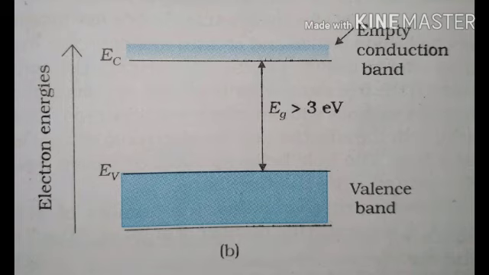So in order to cross this gap, you need more energy. That energy is not enough to cross this barrier. Therefore the conduction is very low, but the resistance is very high. Therefore this type of materials are called insulators.